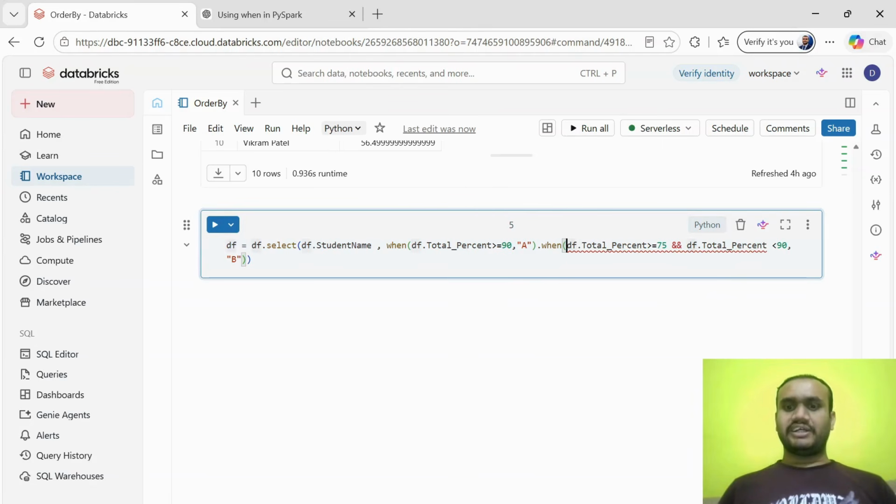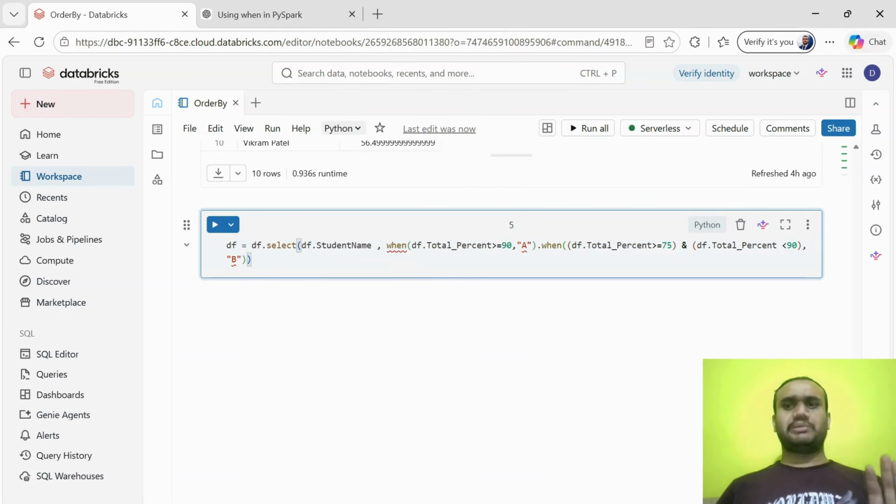So we have to cover these two conditions, this one and this one, in brackets with the AND condition. Okay, so we have assigned it to B band.